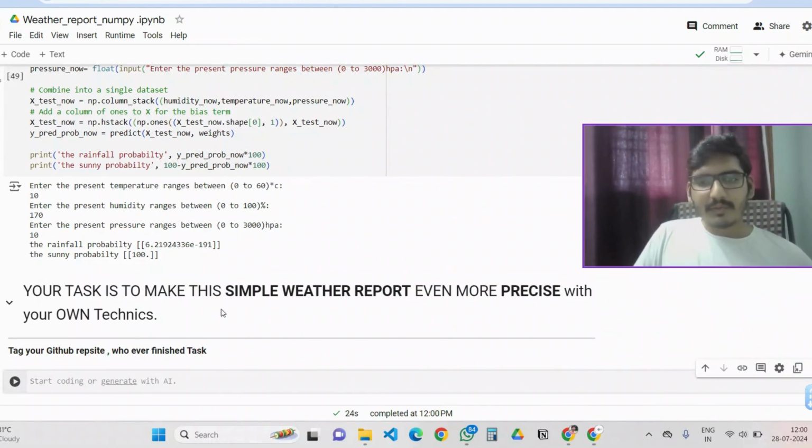The simple weather report should be made precise with your own techniques. Use your own techniques and tag your GitHub repository. Keep in the comments your GitHub name with your repository, whichever you made the precise calculation, and finish the task.